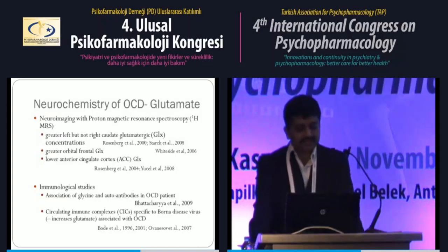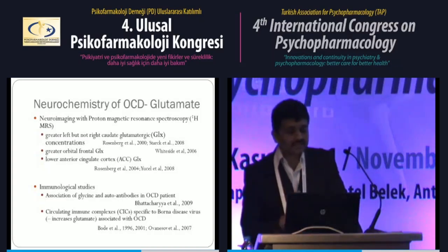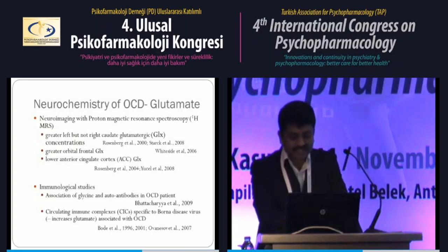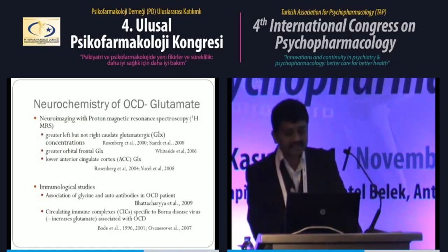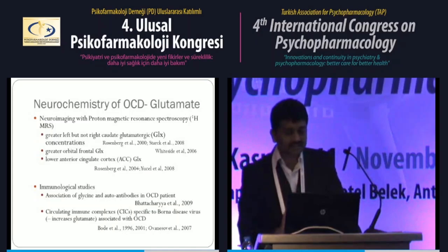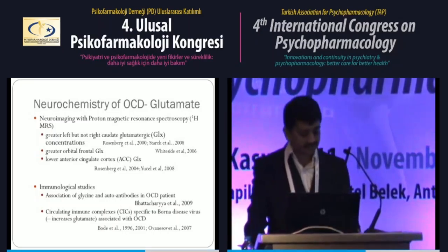And there are some immunological studies which also give indirect evidence of glutamate pathology in OCD. For example, one study has found that circulating immune complexes specific to Borna virus have been shown to be associated with OCD. And there is another study which has shown that circulating immune complexes actually increase glutamate levels. So, keeping all this in mind, there is some evidence which suggests that glutamate has an important role in the pathogenesis of OCD.